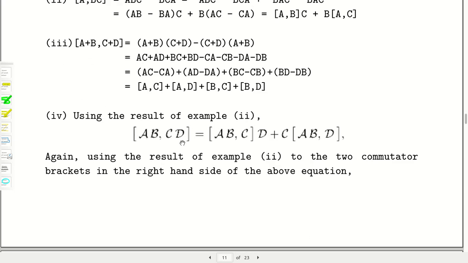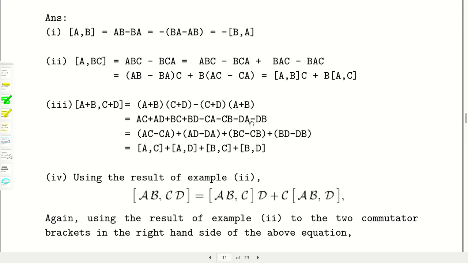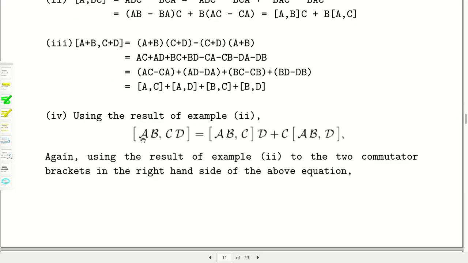First, [AB, CD] is expanded keeping in mind that we are taking AB as one operator. A operator into B operator is a different new operator, so take AB as a new operator, and then follow this formula: [A, BC] is equal to [A,B]C plus B[A,C]. So think of A in place of AB.